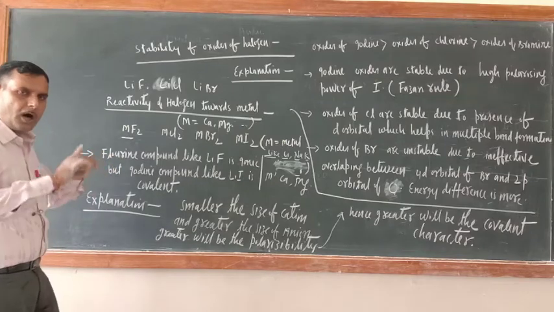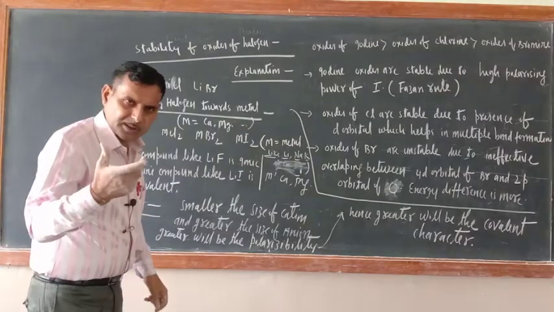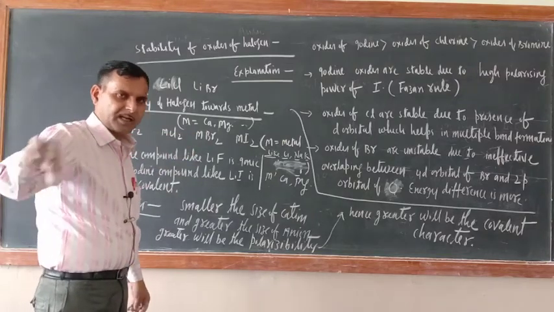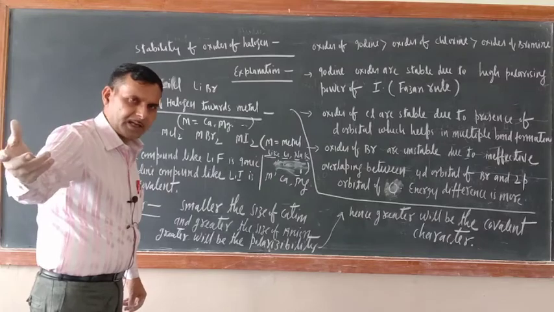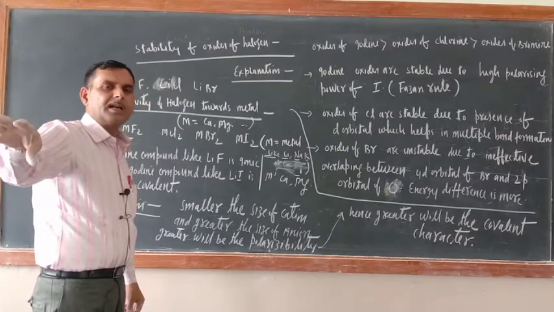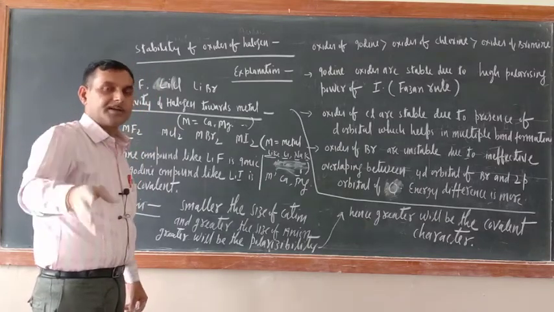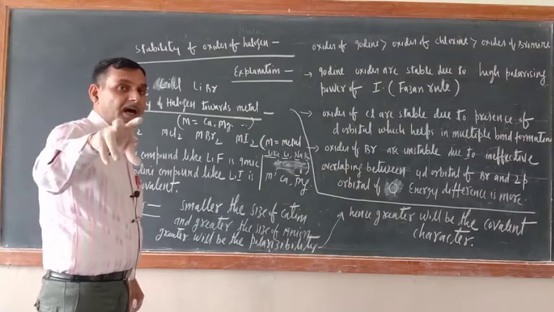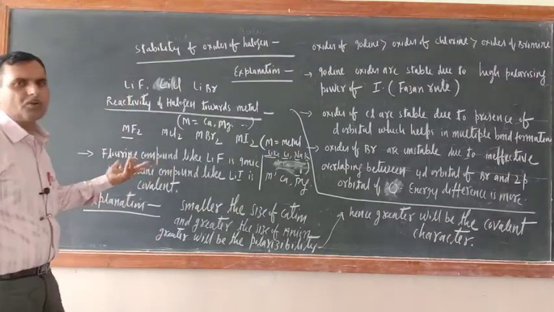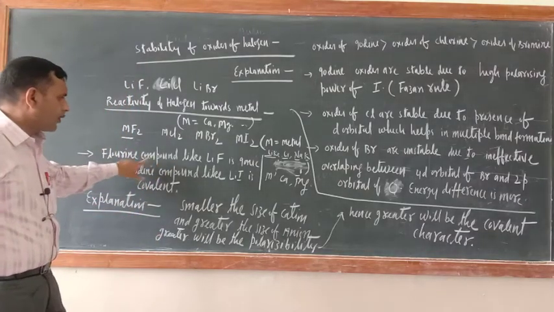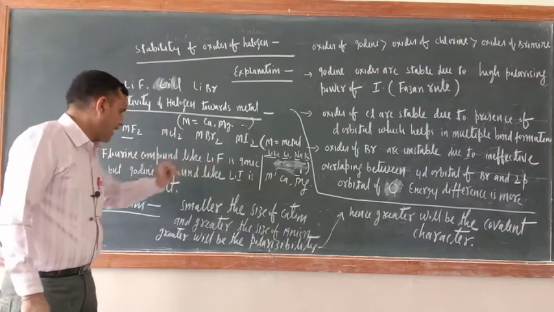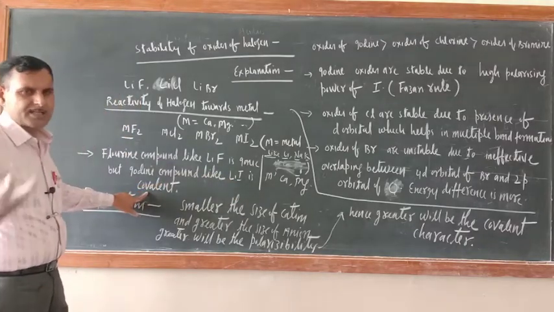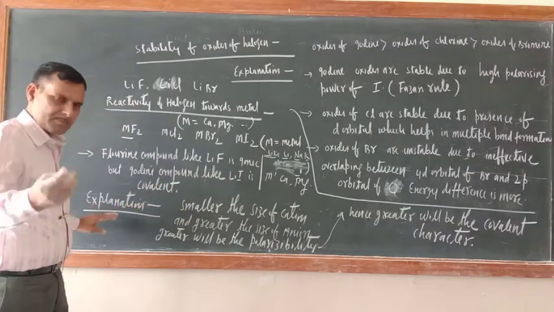So all the metal compounds of halogens, meaning fluorine compounds of metal and iodine compounds of metal: fluorine compounds of metal are ionic in character, and iodine compounds of metal are covalent in character. Why? Fajan's rule only. Just see, I wrote here a fluorine compound like LiF is ionic, but an iodine compound like LiI is covalent. Last year you studied this one, in S block elements.